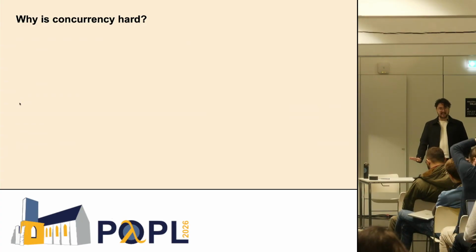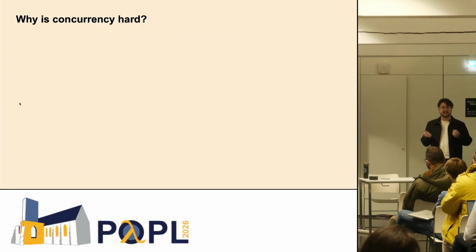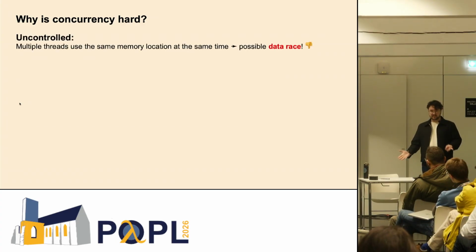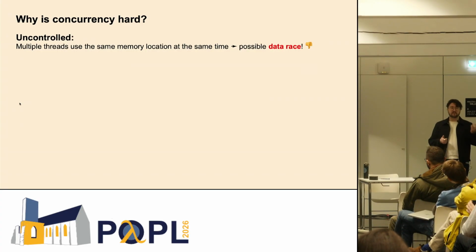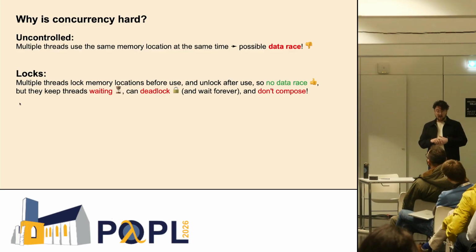So the last thing, we're particularly interested in verifying concurrent code because concurrency is hard. And so why is it hard? In general, there's three approaches we're going to talk about with concurrency. If you do fully uncontrolled concurrency, you could have multiple threads accessing the same part of memory, and you could have data races, and it's just very likely to have bugs. And so that's not a particularly good approach. You could use locks. And so when using locks, threads each uniquely claim access to shared memory, which guarantees the lack of data races.